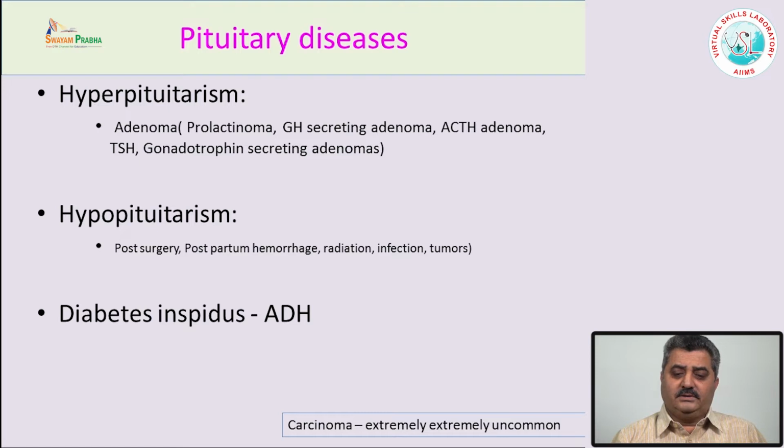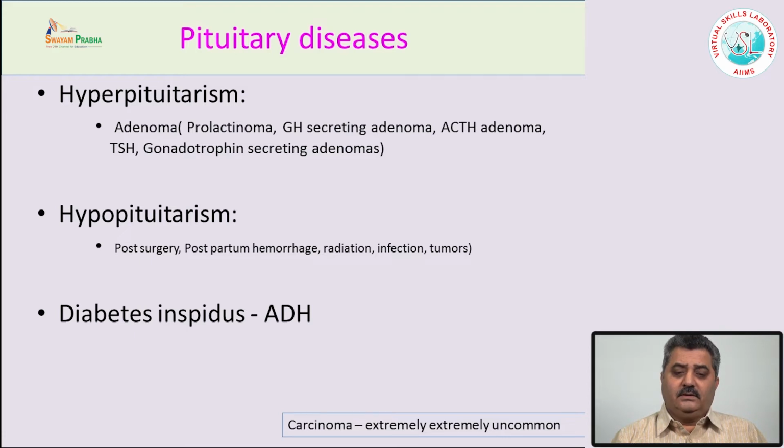Sometimes after radiation, when the pituitary gland is irradiated for adenomas, it may lead to hypopituitarism. Rarely there may be some infections, or there may be some tumors from the adjacent areas, maybe from the bony case or the brain, which cause hypofunctioning of the pituitary gland.